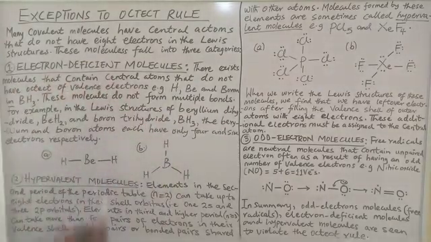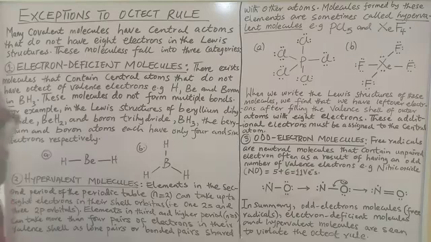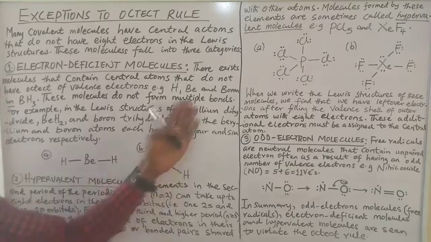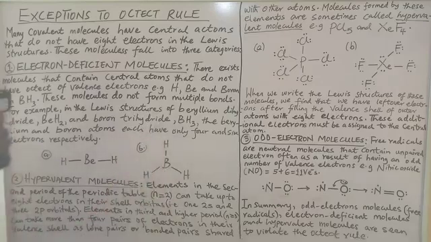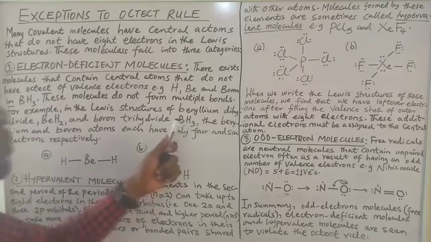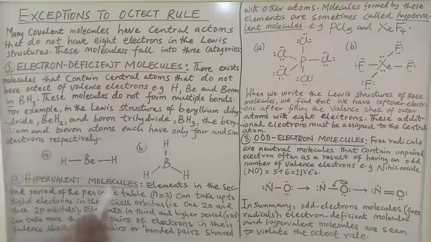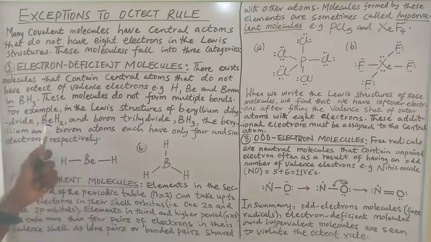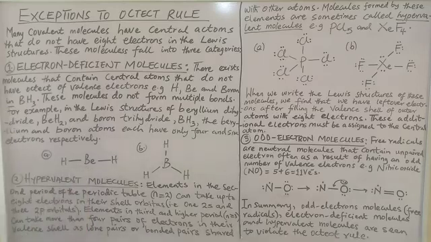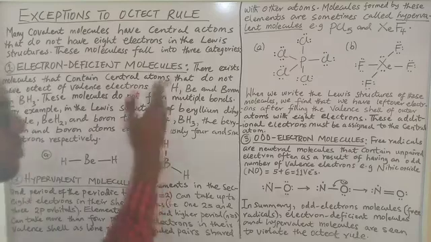Of course, these molecules wouldn't have enough valence electrons to even contemplate making multiple bonds. Examples of these molecules are seen in the structure of boron trihydride, and you can as well see it in beryllium dihydride. If you look at beryllium dihydride, you see that it has a maximum of what? Beryllium has a maximum of 2 plus 2, 4 electrons around it. That is because it doesn't have enough electrons to even reach the octet.